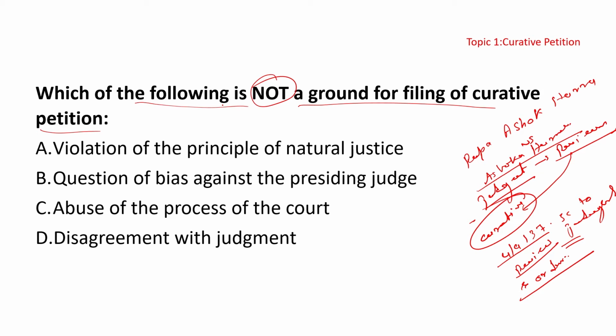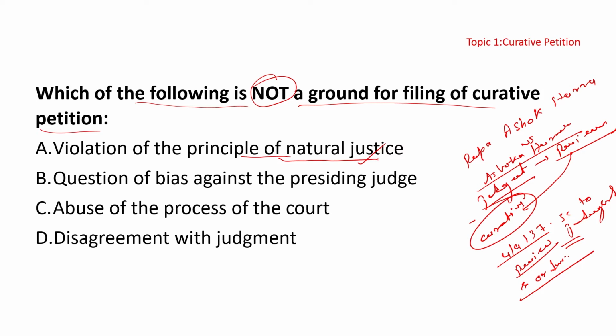Violation of the principles of natural justice, yes, it is one of the grounds. If the principles of natural justice are being violated, you can apply for the curative petition.